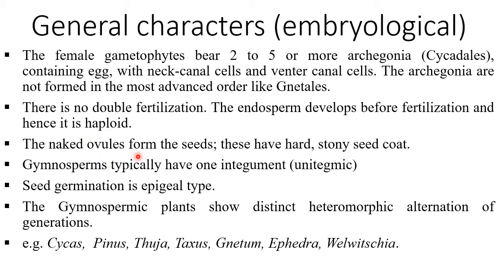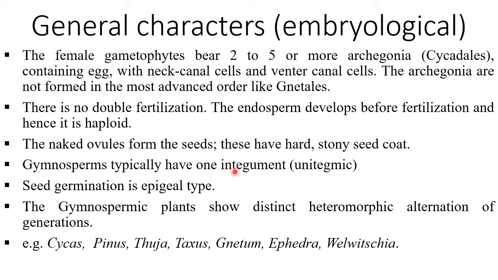The naked ovules form the seeds. These have hard, stony seed coat. So the seeds of gymnosperms are naked. Actually, the word gymnosperm itself has been coined from two words. The first is gymnos, which means naked, and sperma means seed. So the seeds in case of gymnosperms are naked. Only seeds are there. They do not have fruit covering around them. That is the main thing behind the name gymnosperm.